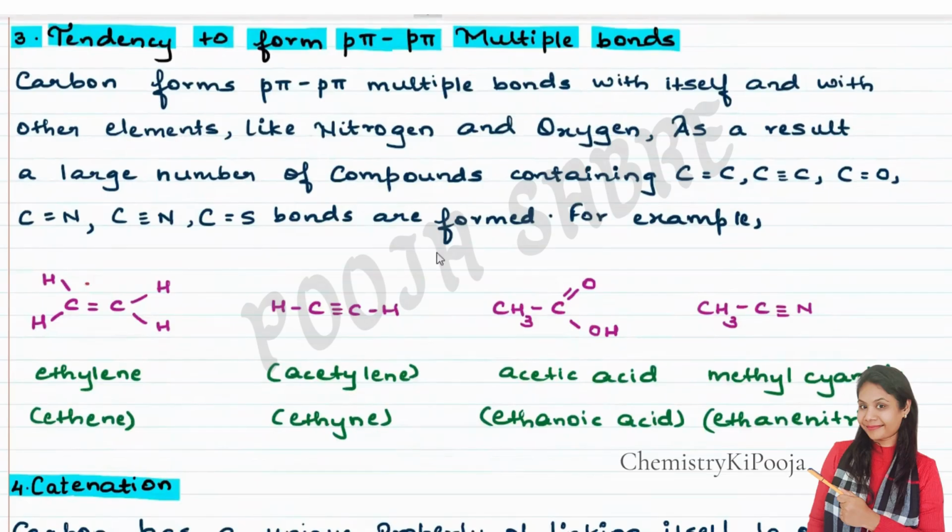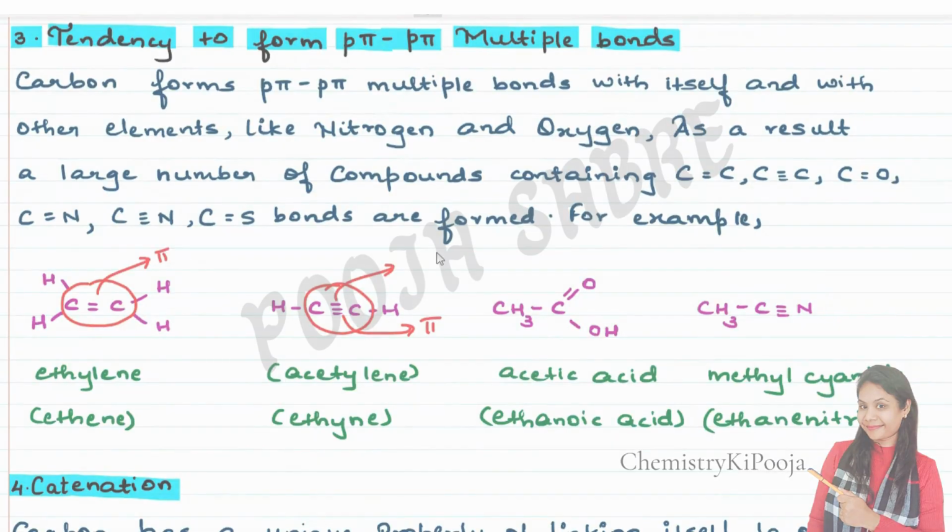So carbon has a tendency to form a double bond with itself. That means there will be a double bond between two carbon atoms, or it can be a triple bond, because in a double bond there is one pi bond, in a triple bond there are two pi bonds. So carbon can form single bonds as well as double and triple bonds with itself or with some other element. Clear?